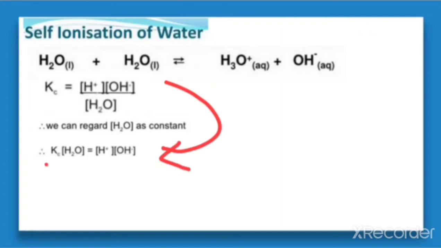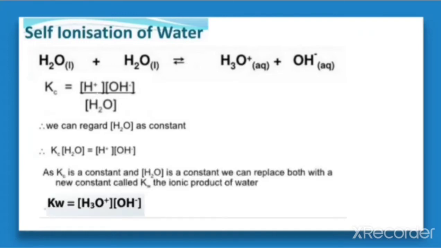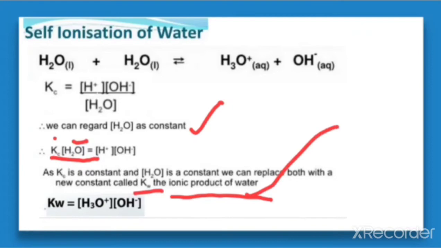Now Kc is a constant and the concentration of H2O is taken as a constant. So we can replace both with a new constant called Kw, which is called the ionic product of water. That means Kc is a constant and the concentration of H2O is taken as constant, so together we can keep a new constant, Kw, which is called the ionic product of water.